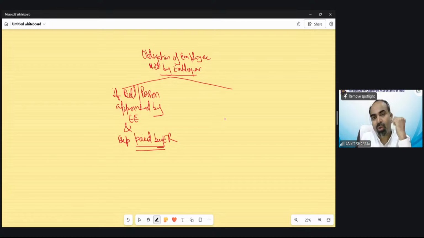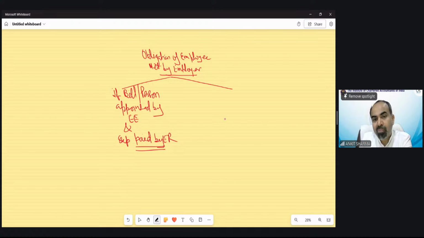Suppose I am an employee and I need a domestic servant for my house. An employer says, okay, you find a person, appoint him, and we will pay the expenditure, we will reimburse that. Suppose I have an electricity connection in my house. Employer says, you get the electricity connection in your house and we will pay the bill.